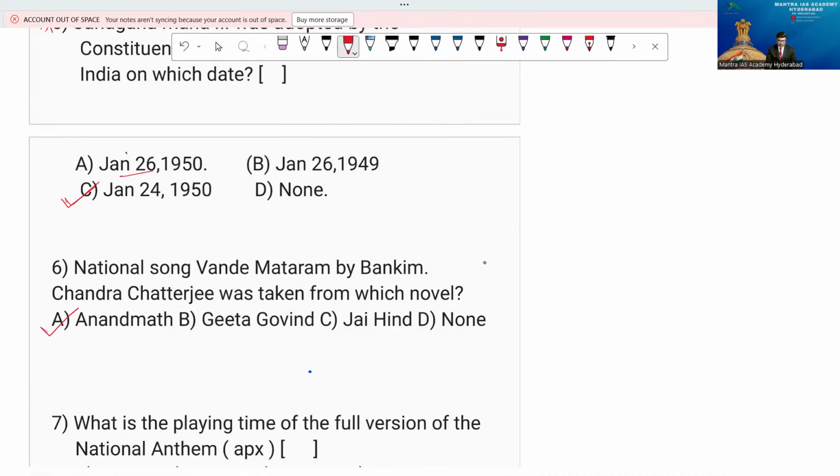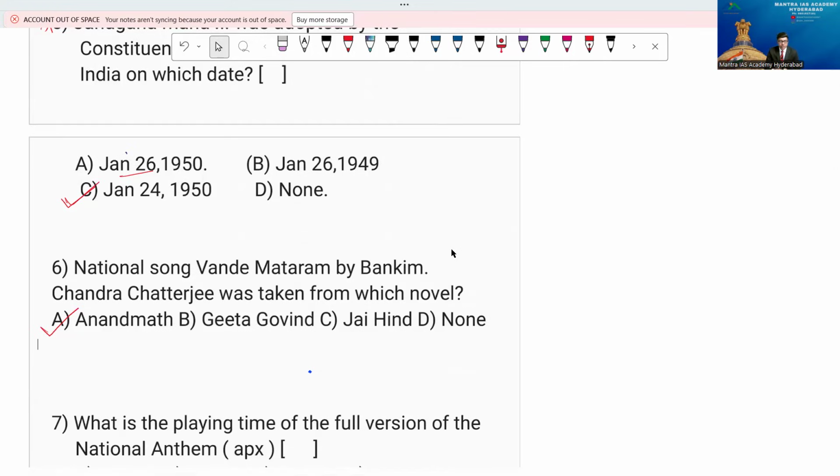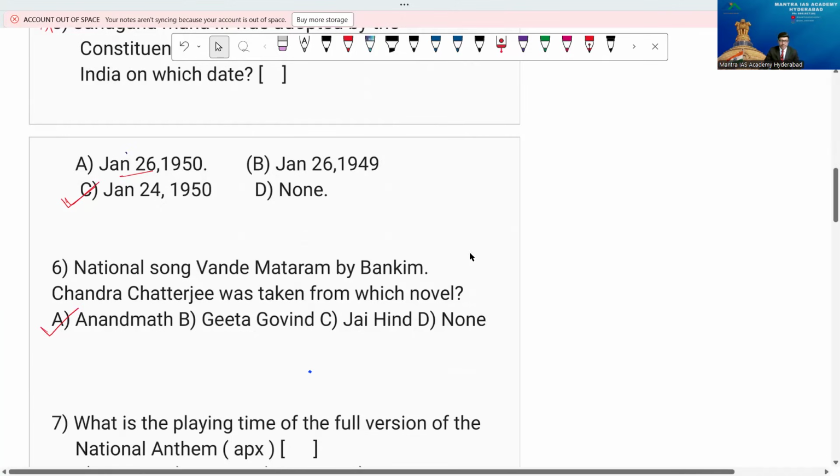But you might know the fact that in the Indian National Congress Calcutta session, Vande Mataram was sung for the first time, the first time in the Indian National Congress, sung by Rabindranath Tagore, remember. Rabindranath Tagore wrote the national anthem, but of course Vande Mataram was first sung by this great man only. So now we have finished 150 years of Vande Mataram, and it played a key role, a wonderful role, at the time of the freedom struggle, right? You know well the role of Vande Mataram. So the option is Anandamath, right?